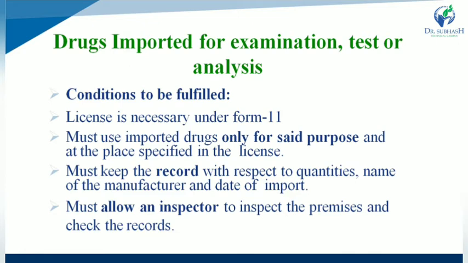In the record, which type of record is maintained? Quantities of drug that is examined, tested or analyzed, the name of manufacturer and date of import, all are mentioned in the record of drugs imported for examination, test and analysis. Must allow an inspector. What is the role of the inspector? The inspector inspects the premises or manufacturing unit as well as checks the records.